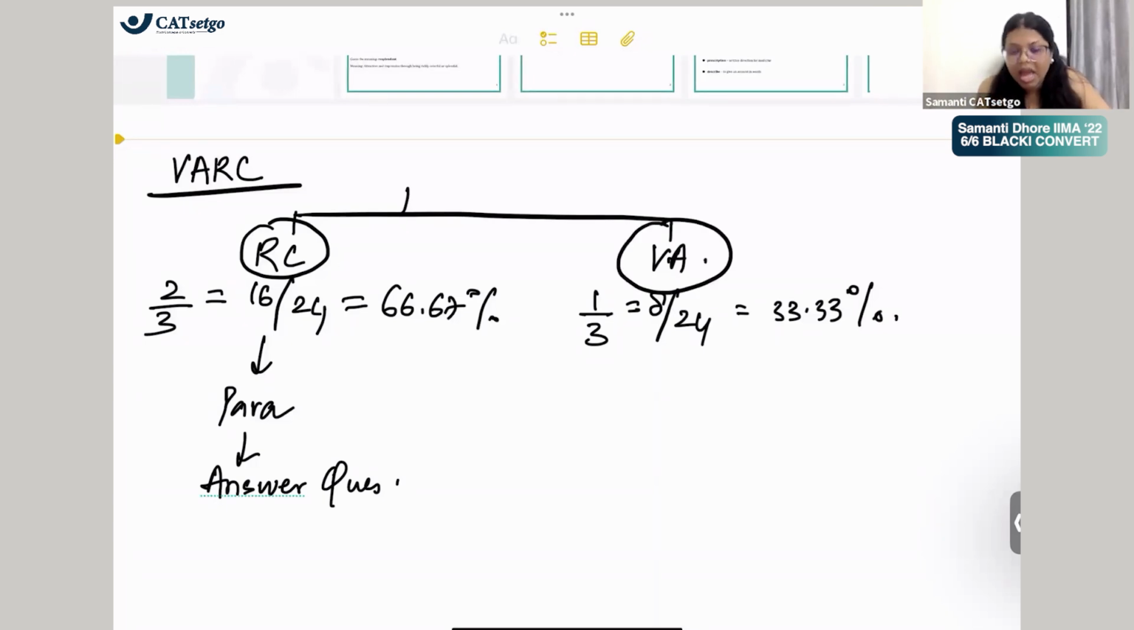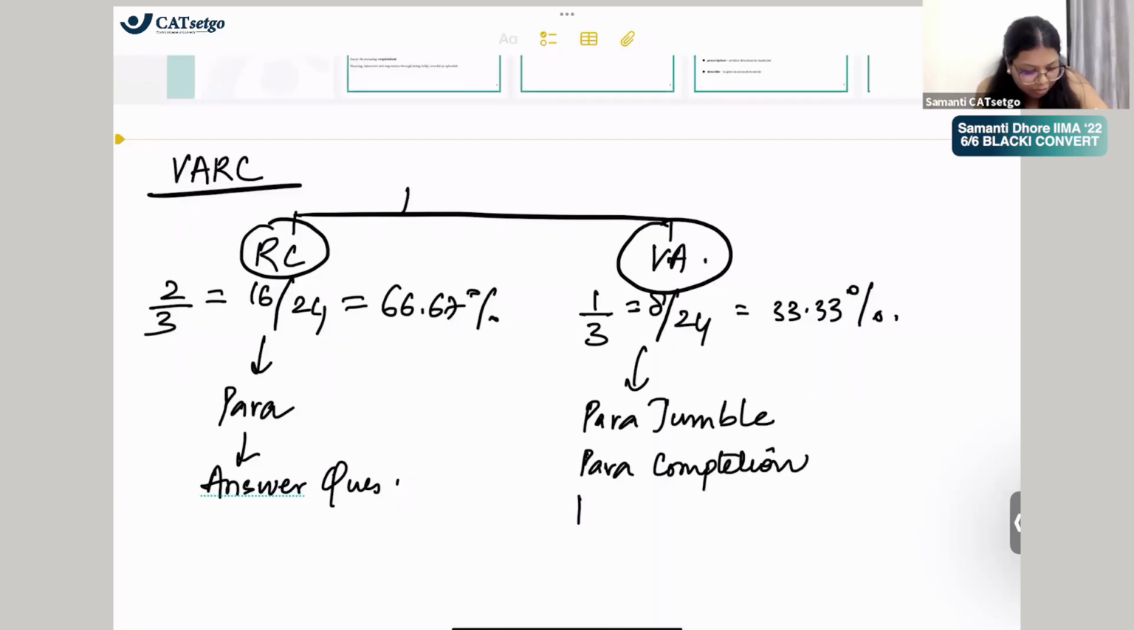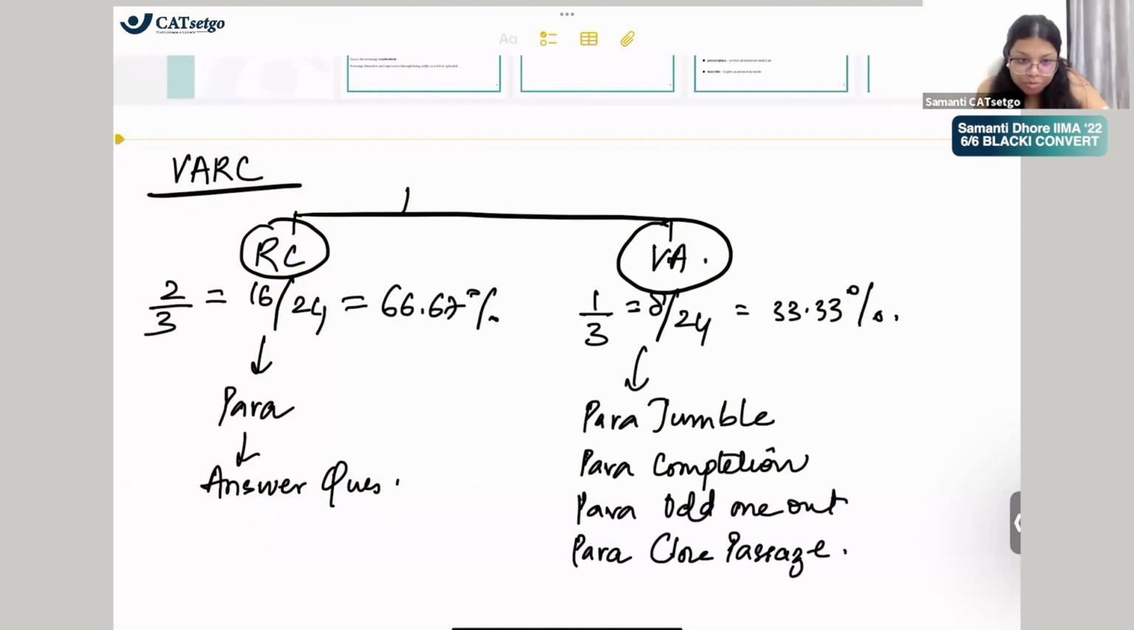And what is VA? VA has different types of verbal ability questions. जिसमें क्या क्या आता है? You have para jumble, right? Then you have para completion. Then you have paragraph का odd one out. And then you have same paragraph का क्या होता है? para jumble, para completion, para closure passages होते हैं. On and off पूछा जाता है. And then you have para sum.